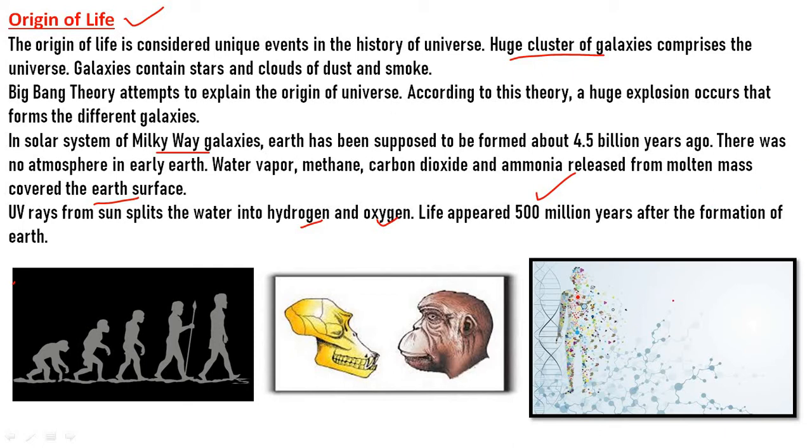Amino acids, nucleic acids, starches, and proteins were also formed. The molecules of these organic compounds formed aggregates called coacervates in the water body. The coacervates developed essential characteristics of life, like metabolism and reproduction. So they were the first living things, formed about 3.5 billion years ago.